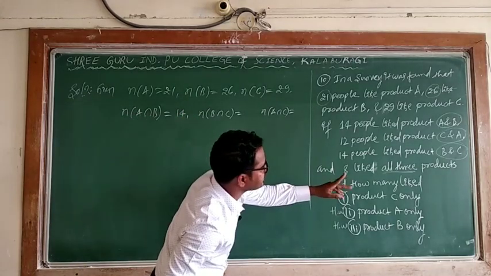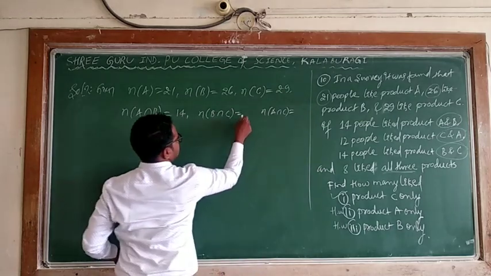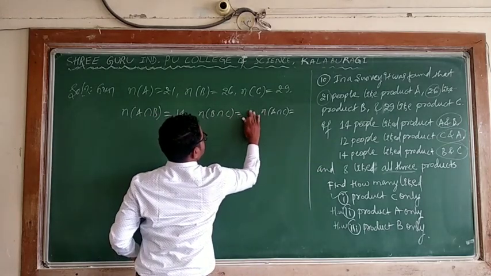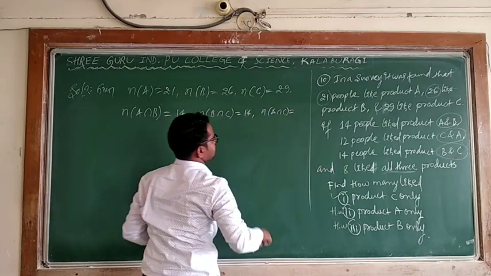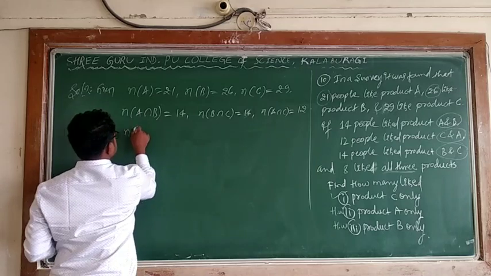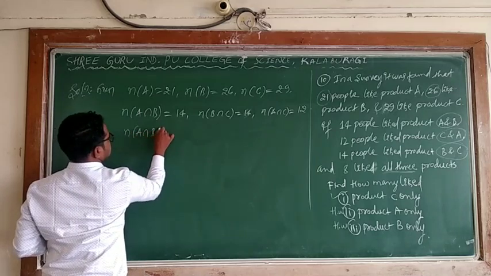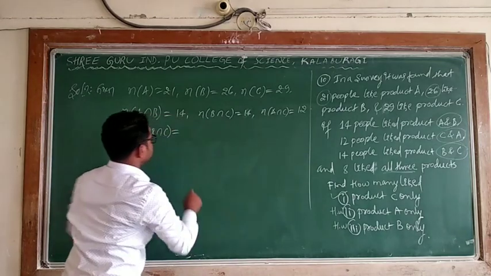BC is given again 14. This one, see, BC is here. BC is given 14. And AC is given 12. And all the three can be written as A intersection B intersection C, which is equal to 8 members.